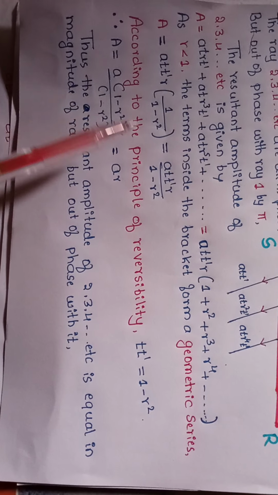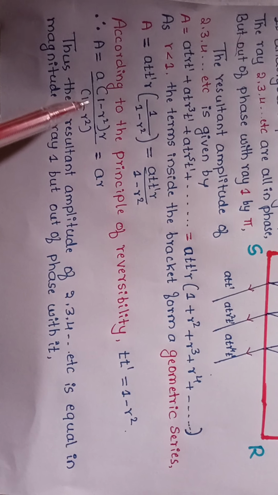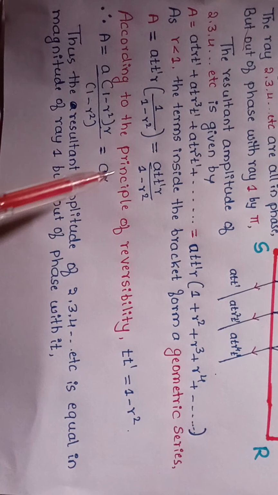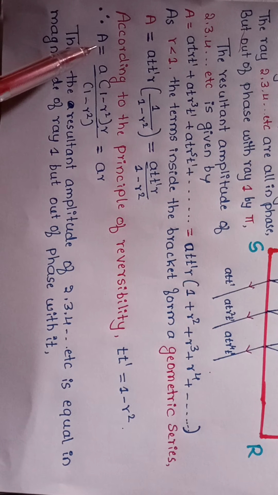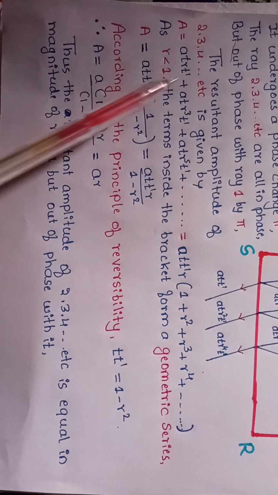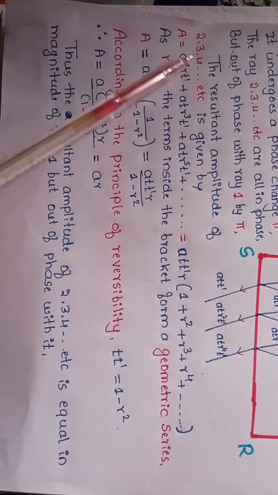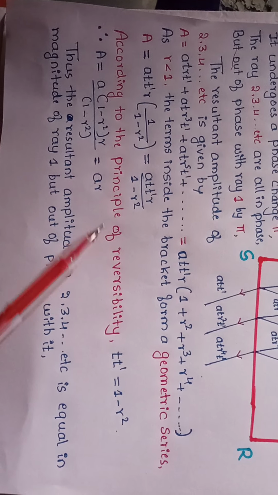The 1 minus R square terms cancel, and you get capital A equal to small a into R. Here capital A is the resultant amplitude of the second, third, fourth reflected rays. This is equal to a into R.